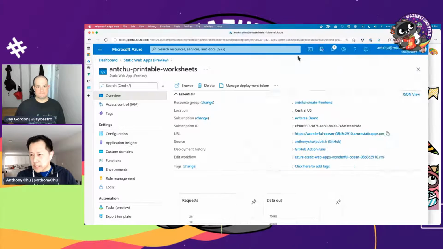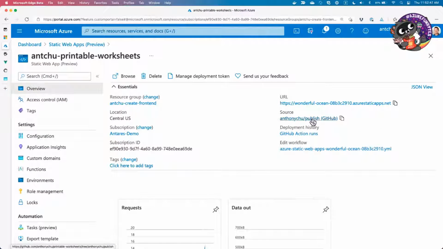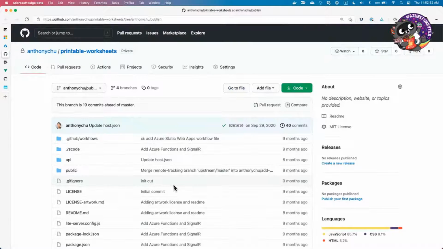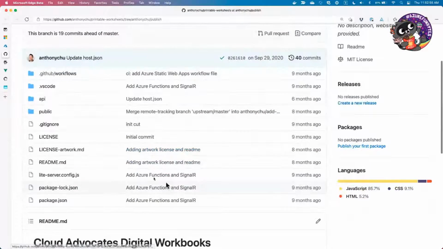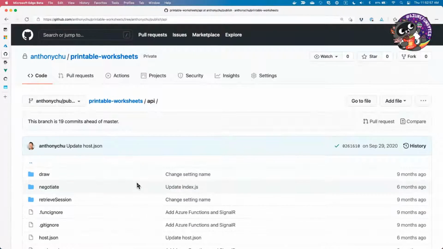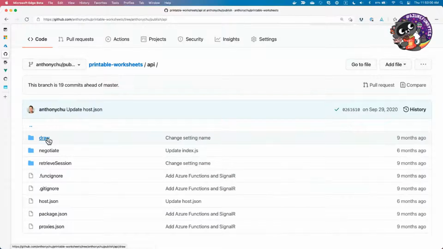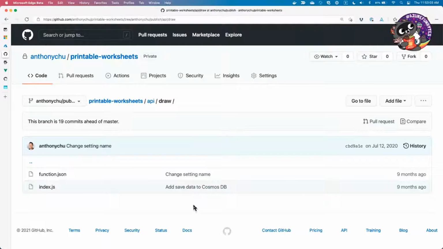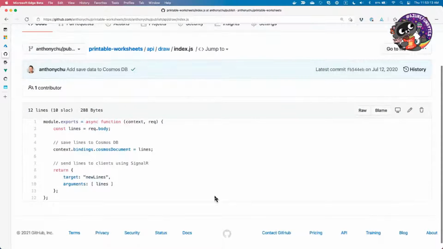I'll quickly show you the code for it. I'll make this big again. From my Static Web Apps resource, I can quickly click and go to my repo. I'll show you the important stuff, which is the function that is called four times a second when I'm drawing. That's just getting coordinates and colors of the lines. The function itself is 12 lines long. It takes the lines from the body of the request, which is just a chunk of JSON.